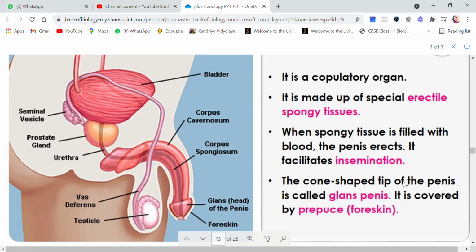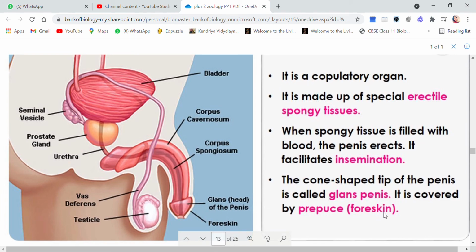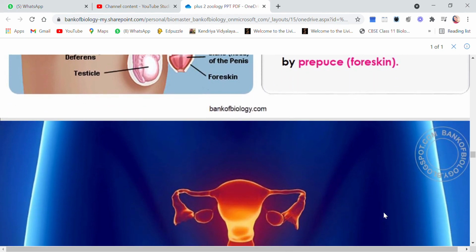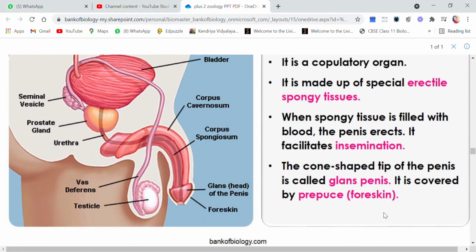The cone-shaped tip of the penis is called glans penis. You can see the diagram, and it is covered by a skin which is called foreskin. Okay, this is the structure of the penis. That's all about the male reproductive system.